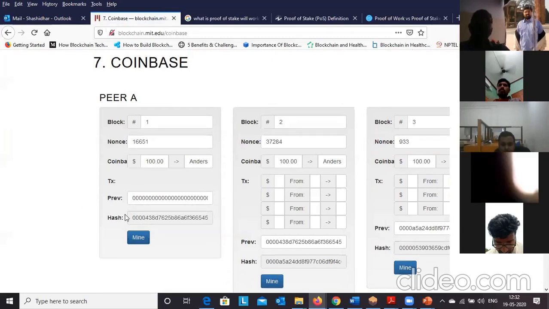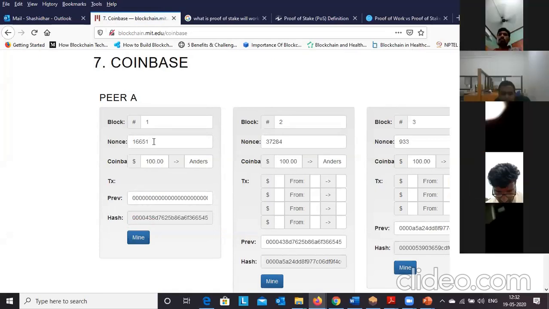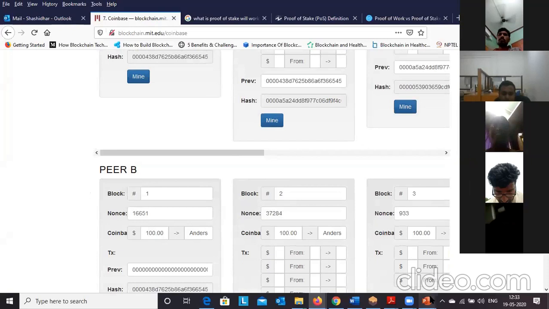For example, the miner has to get this hash value, so he has to find some nonce value. At what nonce he will get this, he doesn't know. That is called mining. After finding a solution for the cryptographic puzzle, the miner will get a reward in terms of Bitcoin in the Bitcoin network. So like this, the simple blockchain will work, and we will discuss more about blockchain.